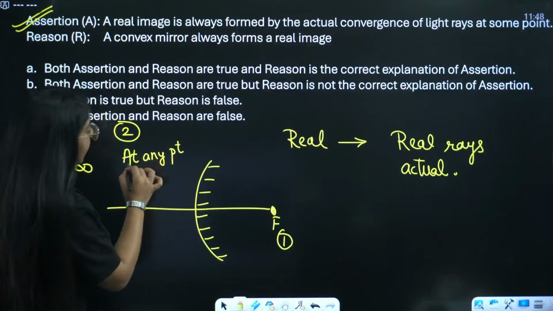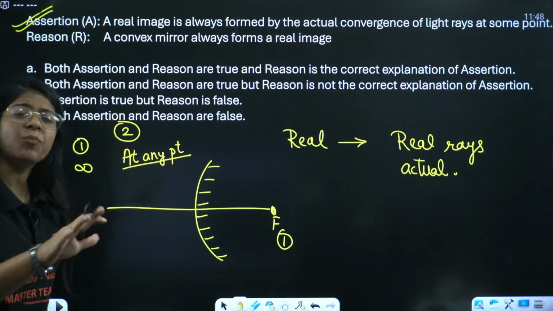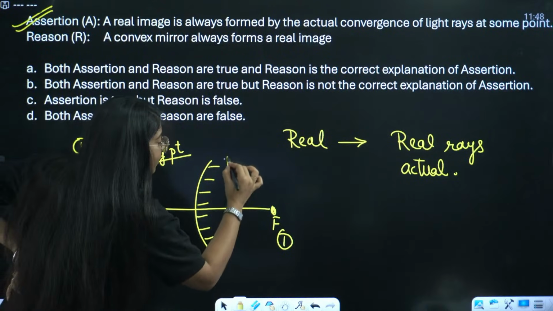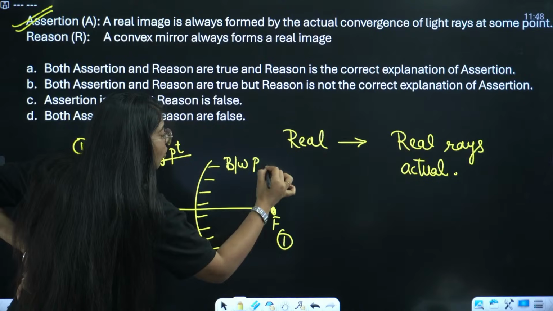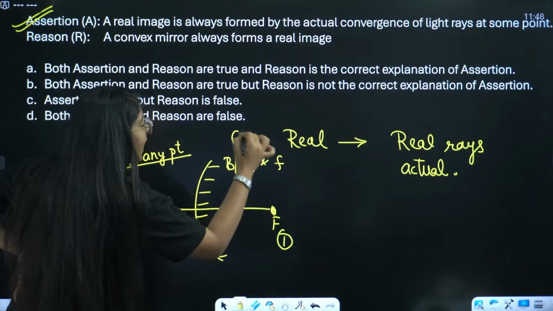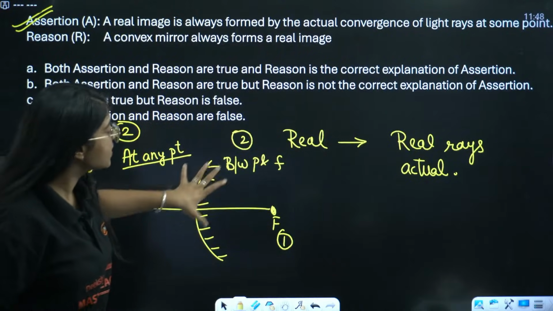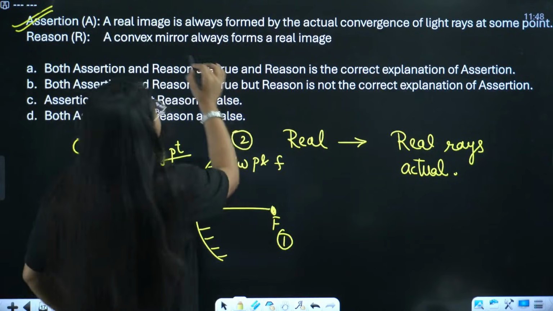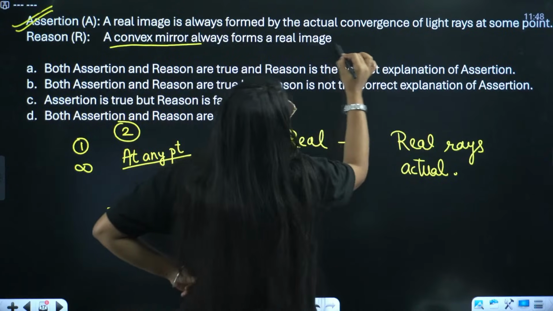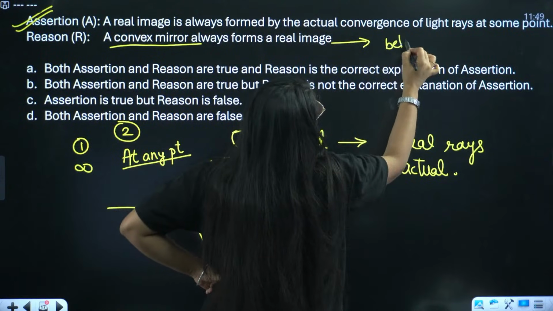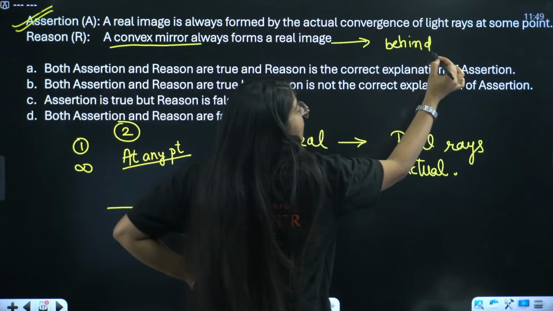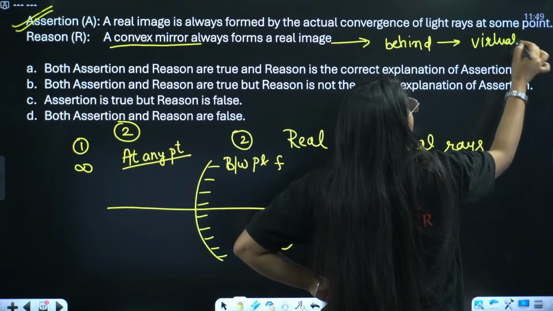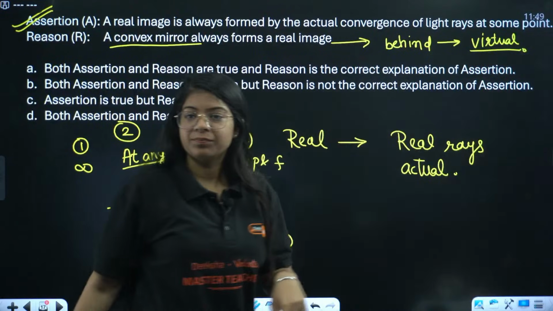And if the object is at any point between infinity and pole, the image will be between pole and focus, right? So this tells us that the image is always formed behind the mirror. For a convex mirror, the image is always formed behind the mirror. That means the image is virtual, not real, right?